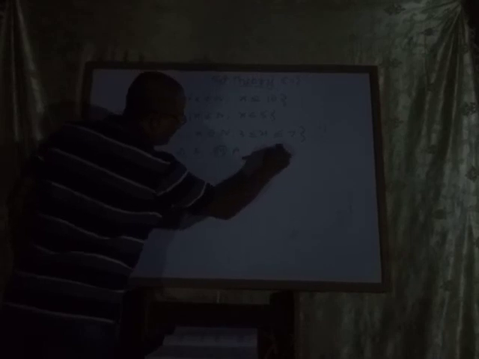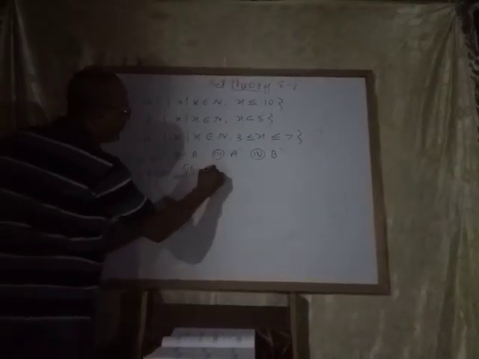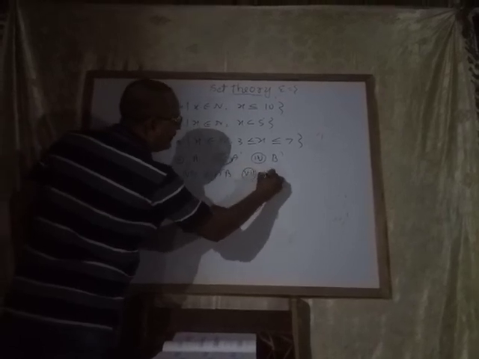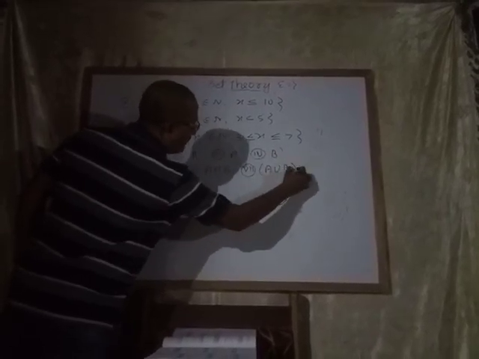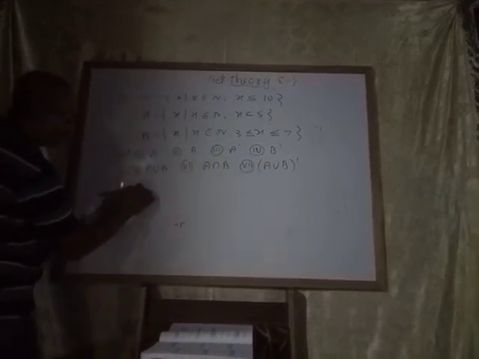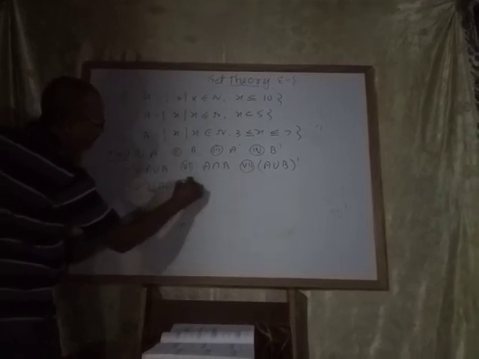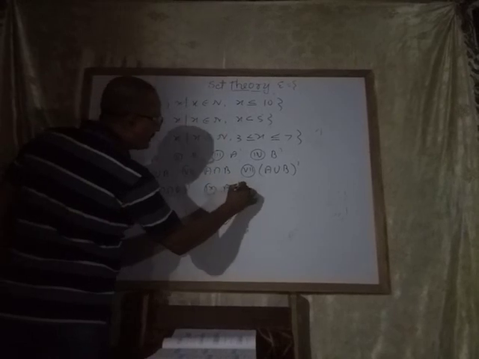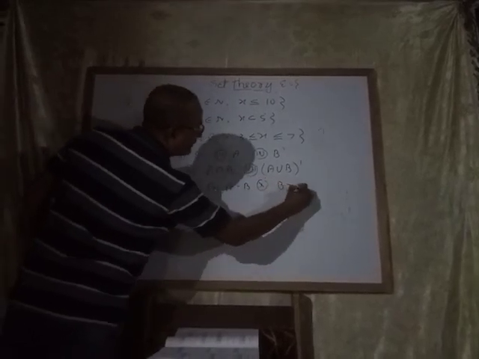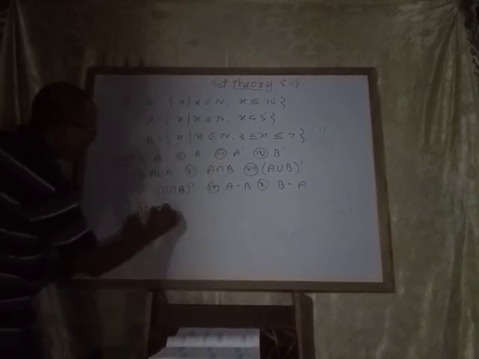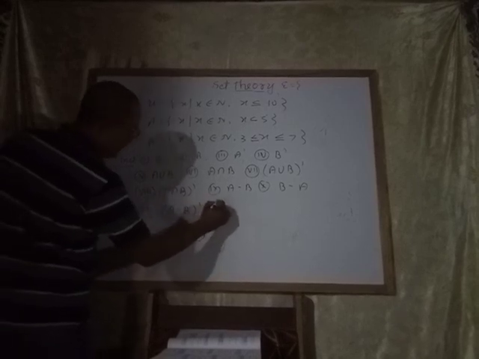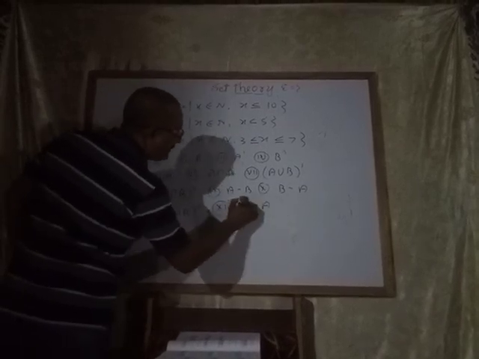Then find: first set A, second set B, third A complement, fourth B complement, fifth A union B, sixth A intersection B, seventh A union B complement, eighth A intersection B complement, ninth A minus B, tenth B minus A, eleventh A minus B complement, twelfth B minus A complement.